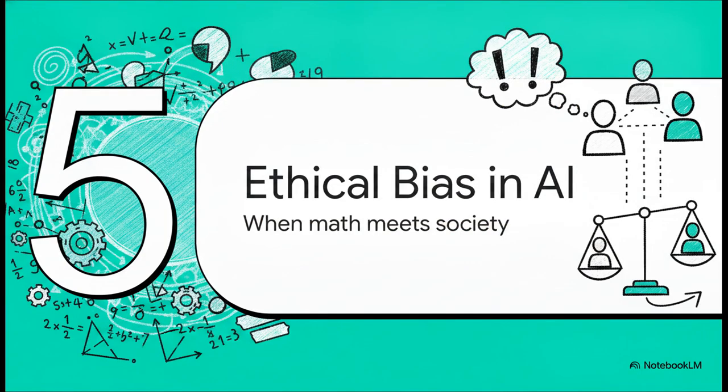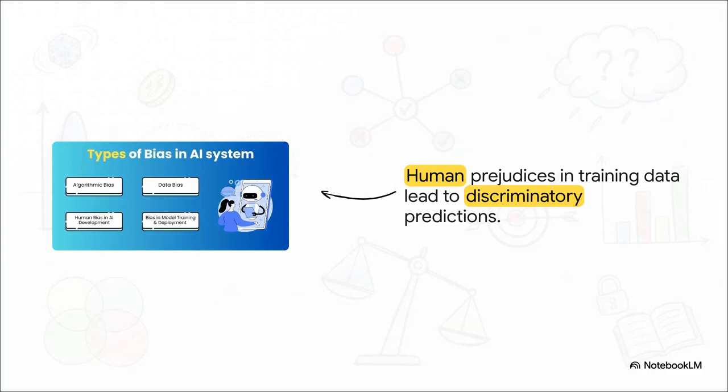Finally, let's head into Section 5, Ethical Bias in AI. Now we're getting into the human element. Human prejudices embedded in training data can lead to heavily discriminatory machine learning predictions. We've talked a lot about statistical bias, where a model is mathematically too simple, but right here we are talking about societal bias. Consider facial recognition systems that misclassify people of color, or automated recruitment tools that unfairly penalize female applicants. The algorithm itself, it's just doing math.